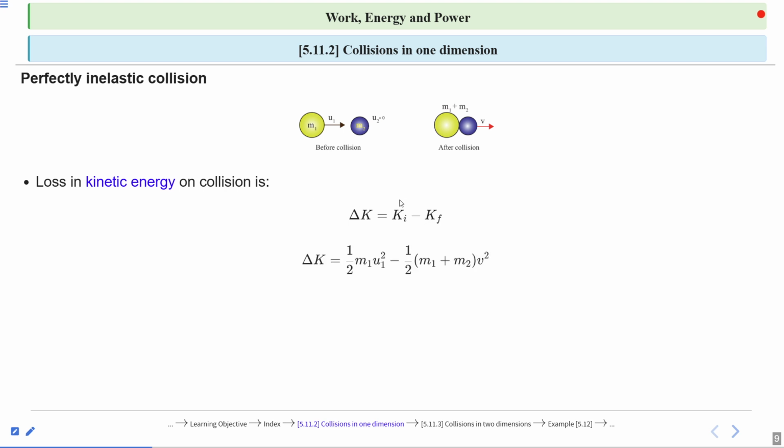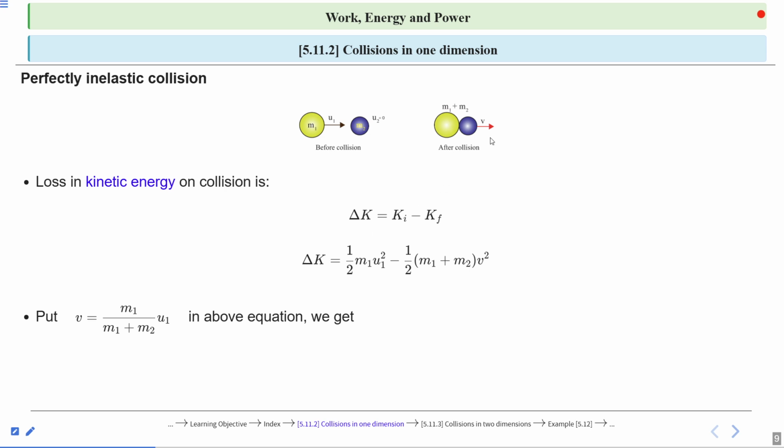So initial kinetic energy is half m1 u1 square, minus final kinetic energy after collision when the objects stick together, which will be 1 by 2 (m1 plus m2) v square. So this is the final kinetic energy and this is the initial kinetic energy, and their change shows change in kinetic energy, or we can say loss in kinetic energy.